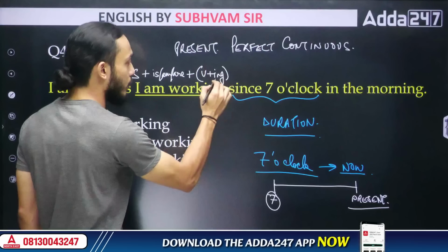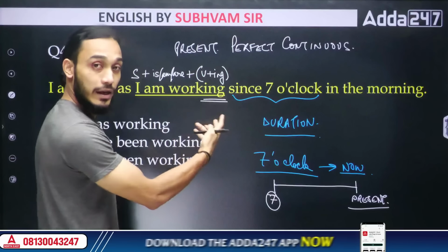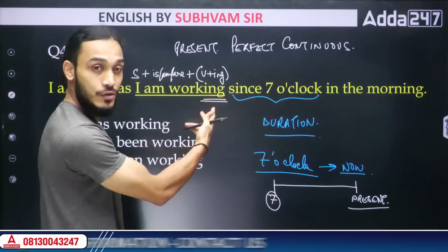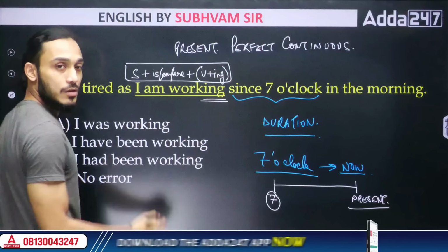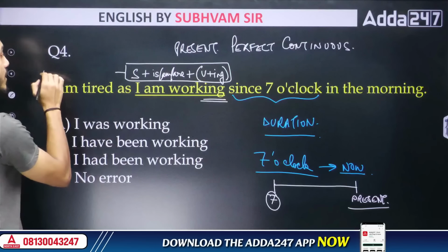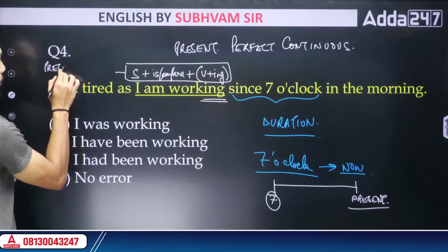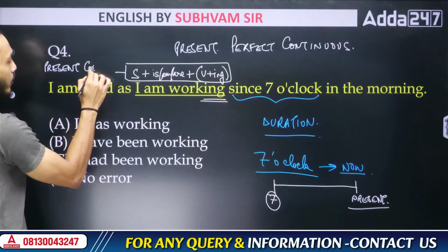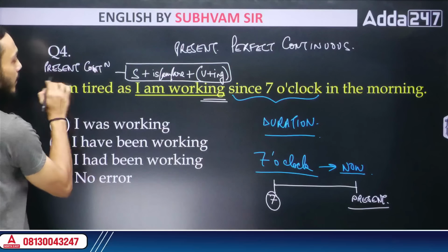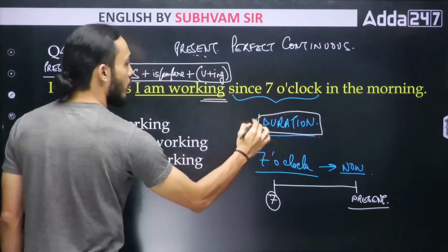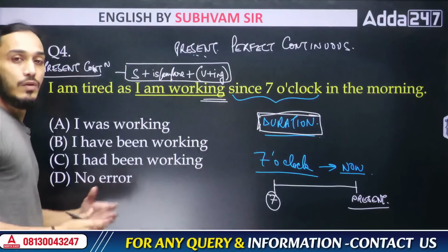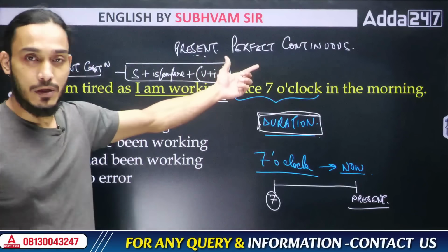If this main action word is written in the ing form, working, we have written here the ing form of the word. This structure is not the present perfect continuous structure. This is the present continuous structure, not the perfect continuous structure. Do we need the present continuous tense here? No. Why? Because the correct tense to use here would be present perfect continuous, since we are focused on the duration. So if we understand this, we understand that we have to use this particular tense, not this one.